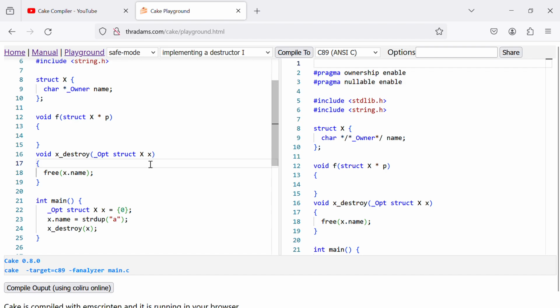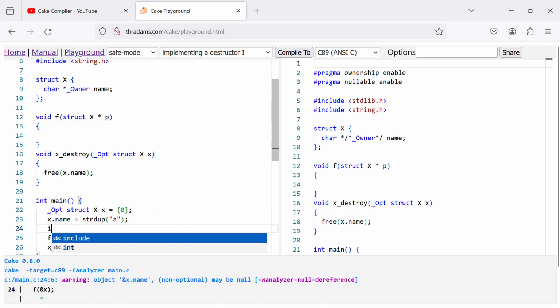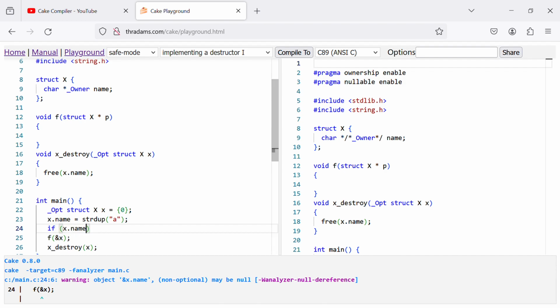And what happens here, name can be null, but this is not a problem because free accepts null, so everything is fine again. But let's say we want to call the function f now. Calling f, we see the same error again we have here, but in this case we don't want to accept null like the destructor. So what we can do here is to check name before calling the function.